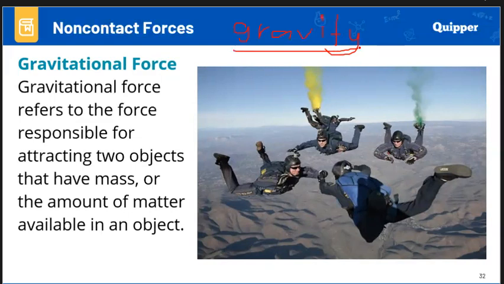This refers to the force responsible for attracting two objects that have mass, or amount of matter available in an object. So gravity exists because there is an attraction between two objects that have mass, such as the mass of the moon against any object that is being compared to the mass of the moon, and that is responsible for what we call the gravitational force.